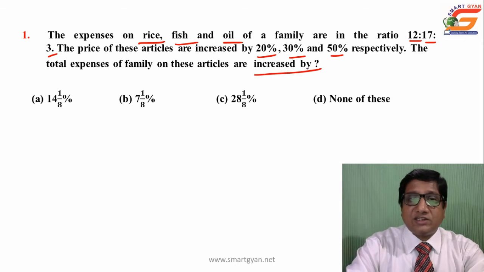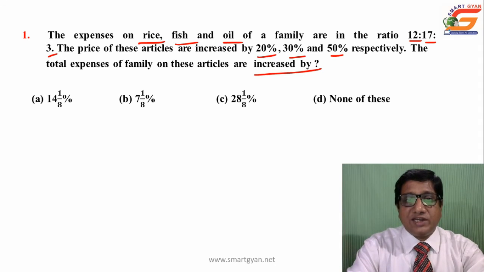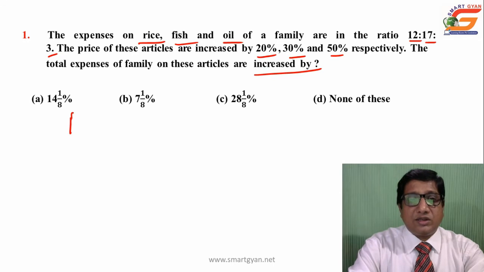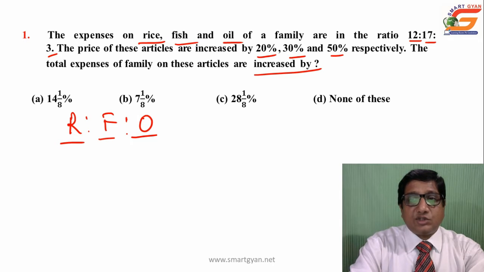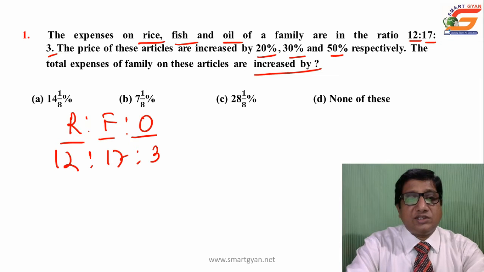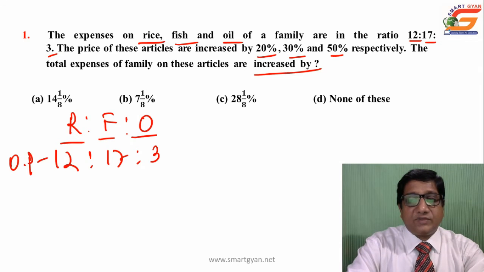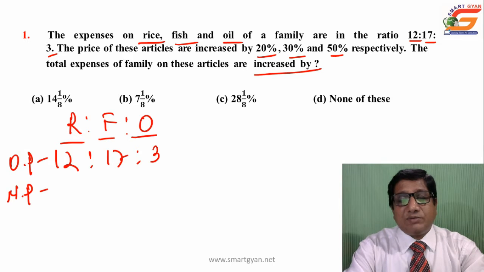How to handle this? First, let us find the original price of the articles, which is given in the form of a ratio: rice, fish and oil, three things given in the ratio of 12 is to 17 is to 3. Yes, this is the original price given. Then the prices of these articles are increased, so the new price after increase: rice increased by 20%. So rice became